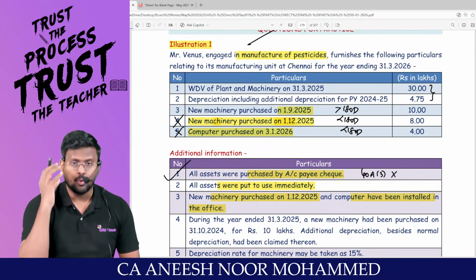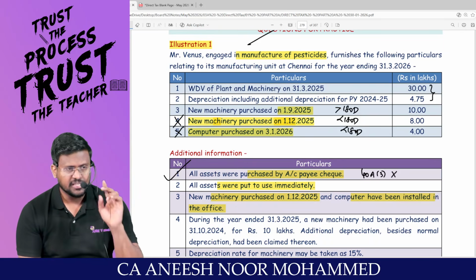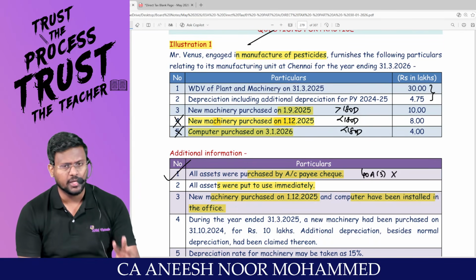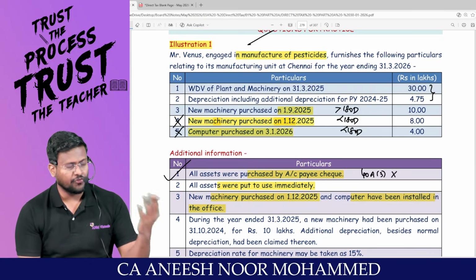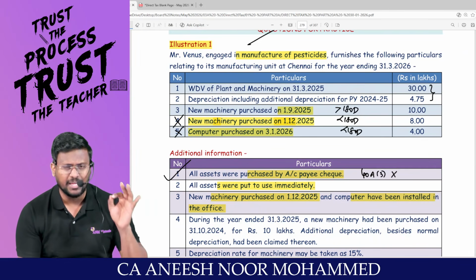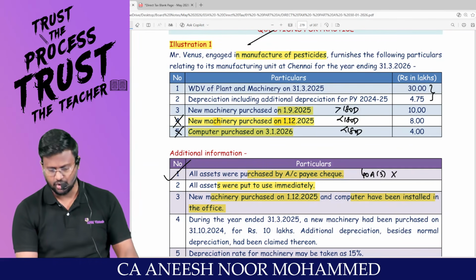For 5 things, additional depreciation will not be applicable: ship or aircraft; second-hand plant and machinery; plant and machinery installed in office or place of residence, including guest house; office appliances or road transport vehicles; and any plant and machinery for which the entire cost has been allowed as deduction under any other section of the Act.